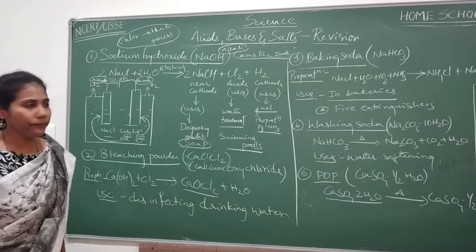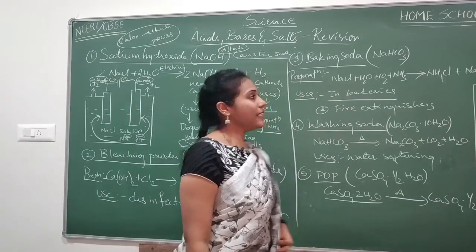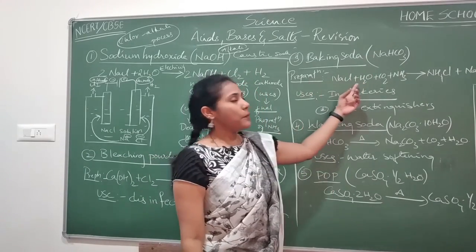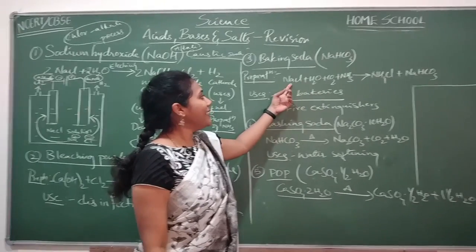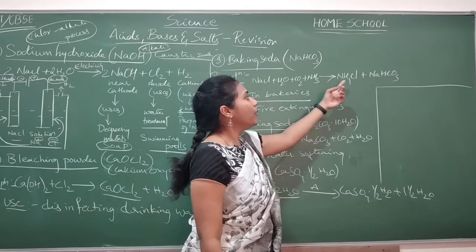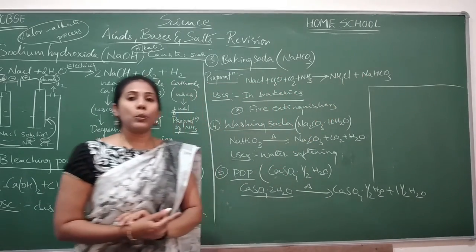Fine. Coming to the next compound, baking soda. Baking soda is nothing but sodium bicarbonate, and this is its preparation. When you combine NaCl with water, carbon dioxide and ammonia, you will get sodium bicarbonate with the byproduct ammonium chloride.